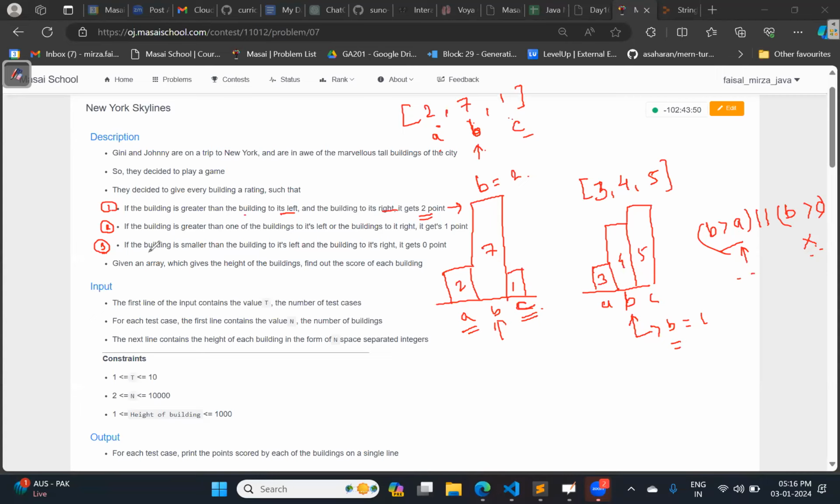Now read the last condition. If the building is smaller than the building to its left and the building to its right, it gets 0 points. So it is self-understanding now. Understood this statement or do I need to draw again? No, sir, understood. Last statement: if the building is smaller than the building to the left and the building to the right, in this situation it gets 0 points. Okay, let's draw it. So this is building number A, building number B and again building number C. So this building number B is smaller than both the buildings to the left and to the right.